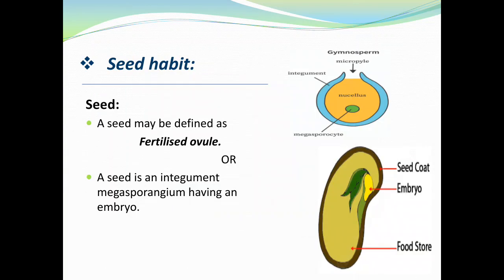Seed habit. A seed may be defined as a fertilized ovule. A seed is an integumented megasporangium having an embryo. You can see here in the diagram the structure of the seed coat, embryo and stored food.